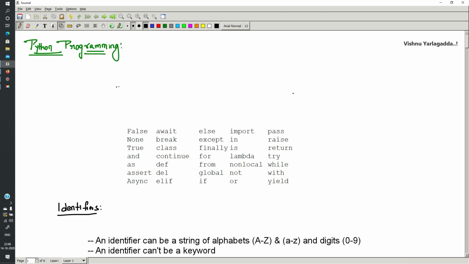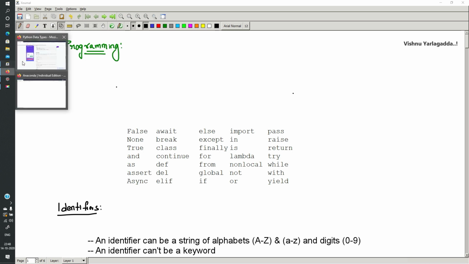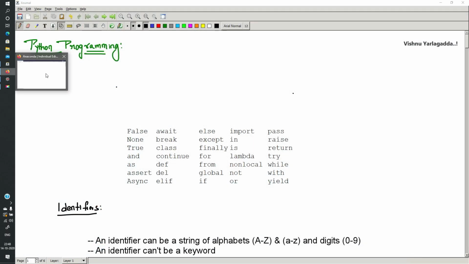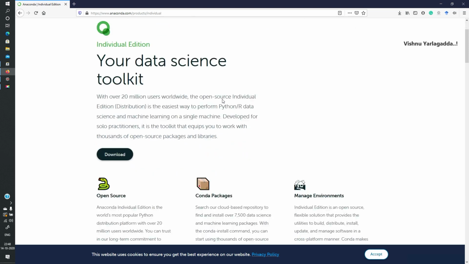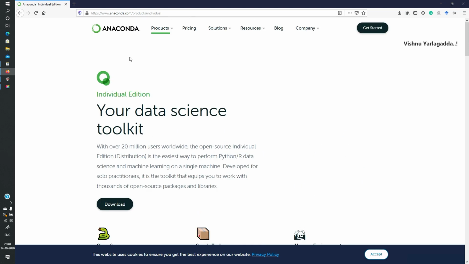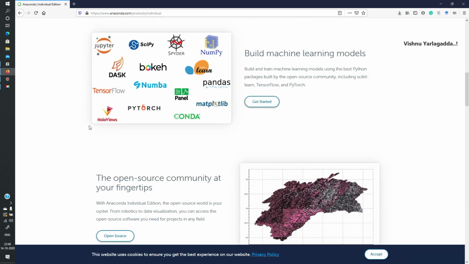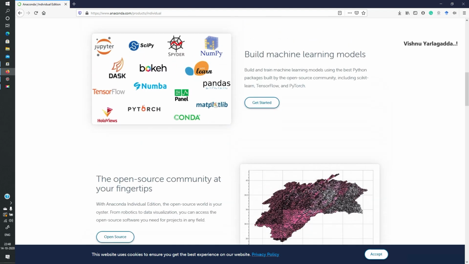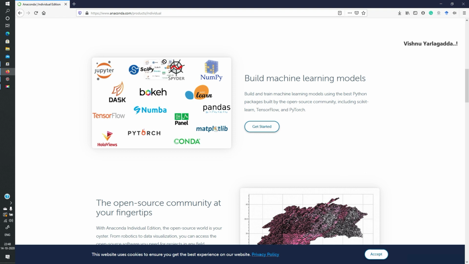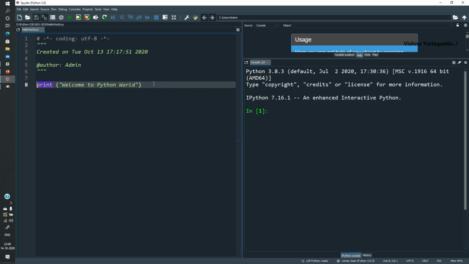In Python programming, how to install Python: you can go and download the Python software from the Anaconda official website, www.anaconda.com, products individual. If you download, you will get different packages like Spyder, Jupyter, and PyLaunch, and Pandas, TensorFlow, everything will be there in the Anaconda package. I'm going to use the Spyder IDE. It's an IDE just to type the program.